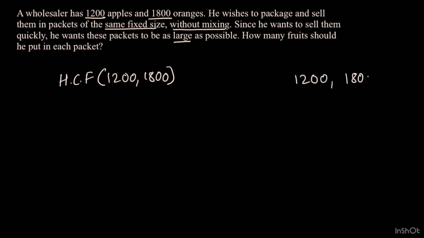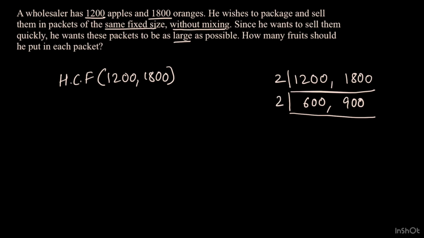Now, as we know, when we take the HCF of two numbers, we try to remove the common factor at each level. So both these numbers are even, so they're divisible by 2. 600 times 2 gives us 1,200. 900 times 2 gives us 1,800. Now 600 and 900 are also even, so taking out 2. 300 times 2 gives us 600, while 450 times 2 gives us 900.